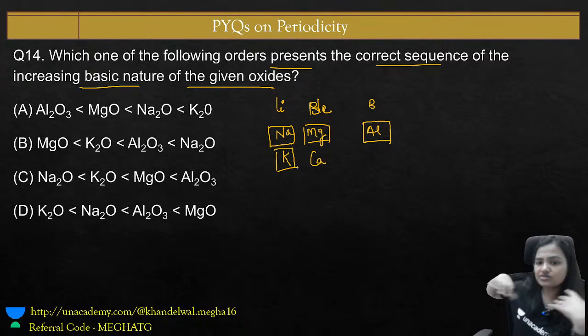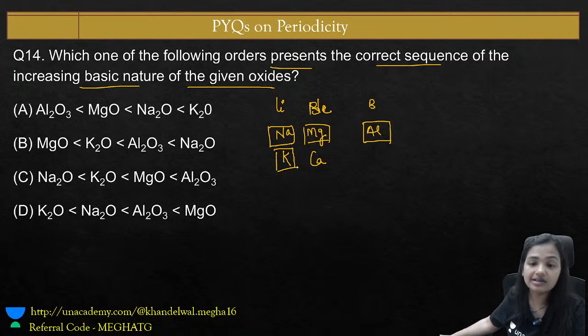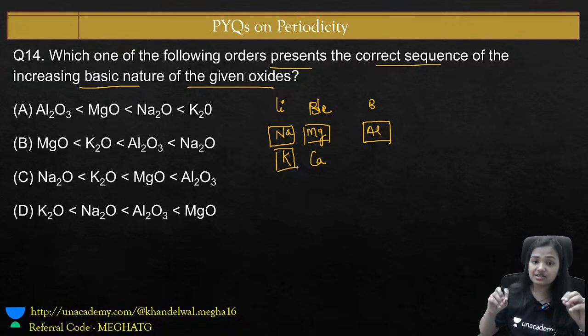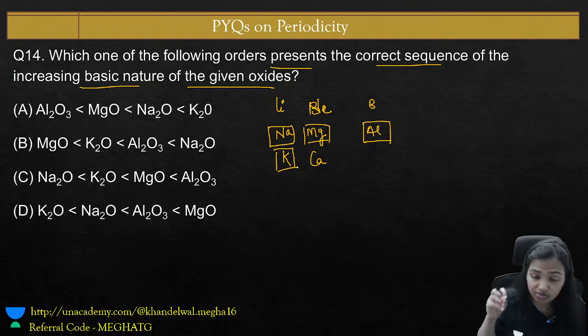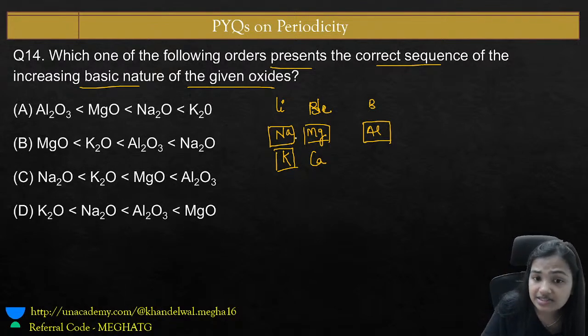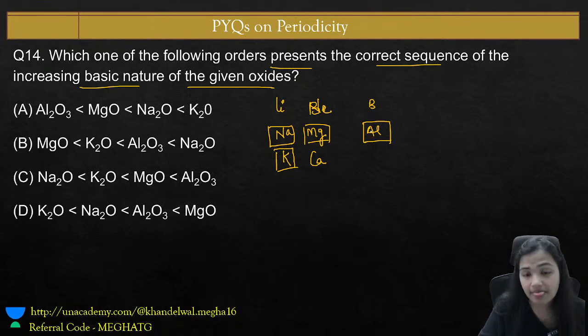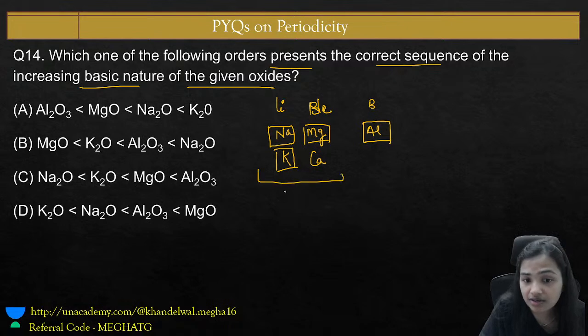Don't just go through the question and give your answer. Learn the approach, how I am trying to solve the question for you. I always write down the elements where they are present in the periodic table. When you are able to locate those elements, then only your mind will work. So now here we can see sodium, magnesium and aluminium, going from left to right, and we all know that they all are basic in nature.